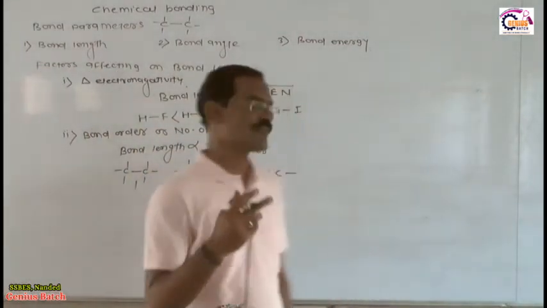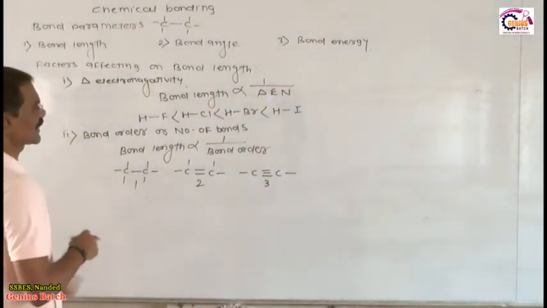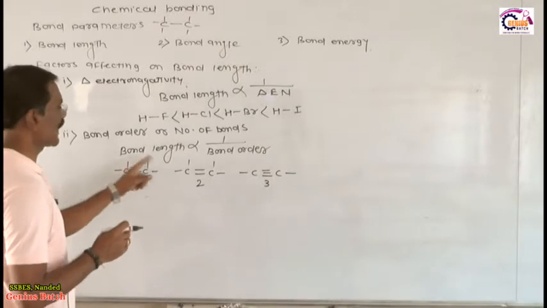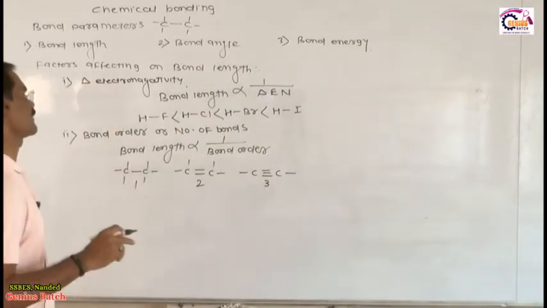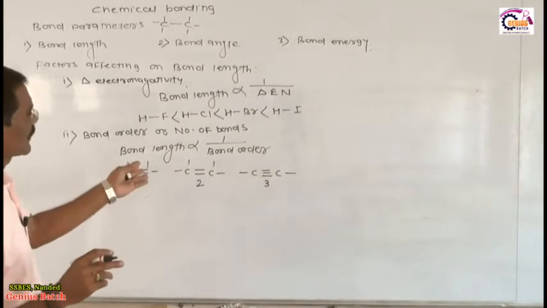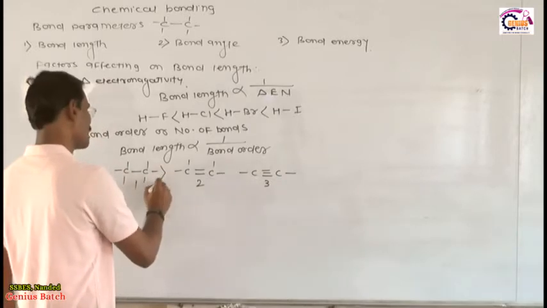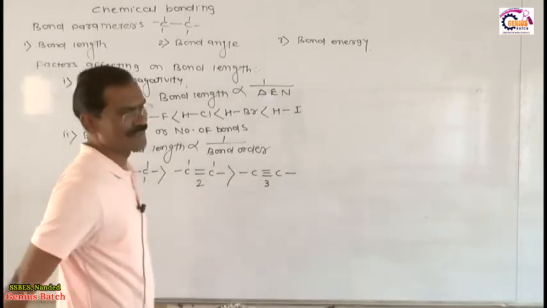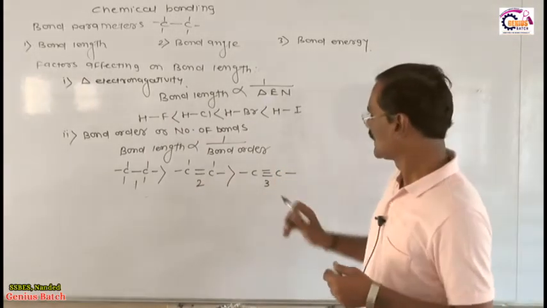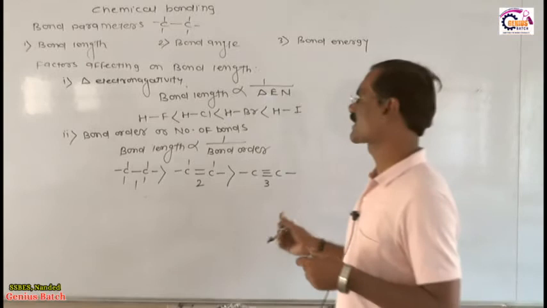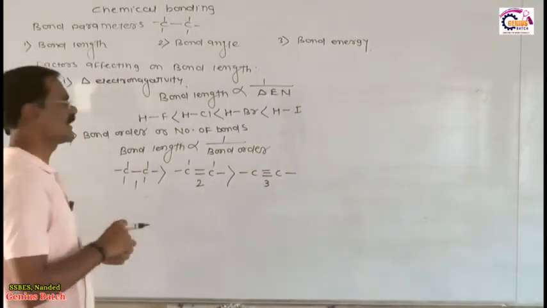Is it okay? So my friends, what happened? As bond order increases, bond length decreases. So whenever we consider this phenomenon, the bond length is inversely proportional to the bond order. Here the bond order of the triple bond is more, therefore the bond length of a single bond is more than the double bond, than the triple bond. Whenever we discuss the bond length phenomenon, the bond length of a triple bond is always lower than the double bond and then the single bond.